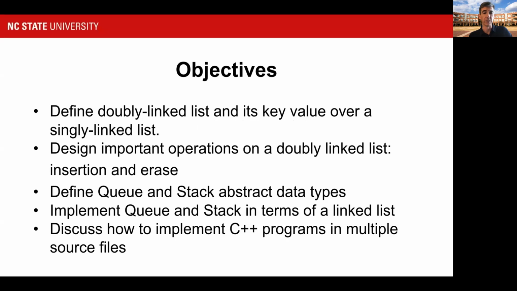We will look at the queue and stack abstract data types. These are especially interesting to look at now while we're looking at lists because they're easy to implement in terms of a list. And we'll look at how spreading a C++ class into multiple files, a header file and a source code file, helps us reuse our code when we want to start implementing new objects in terms of existing objects that we already have.